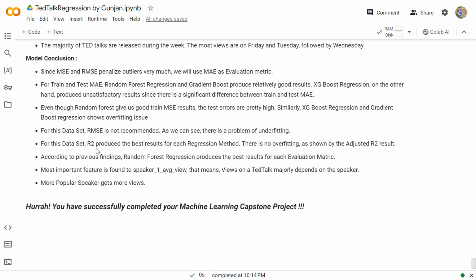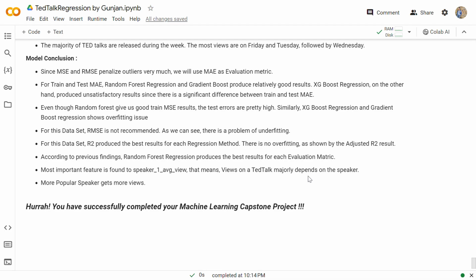For this data set, R square produces the best result for each regression method. There is no overfitting as shown by the adjusted R square results. According to the previous findings, random forest regression produces the best result for each evaluation metric.